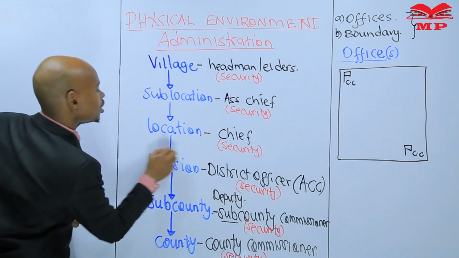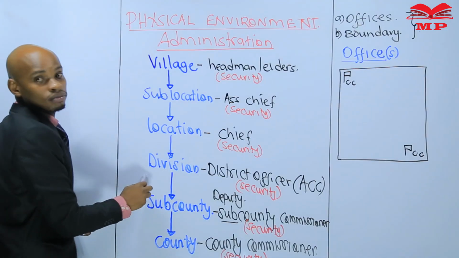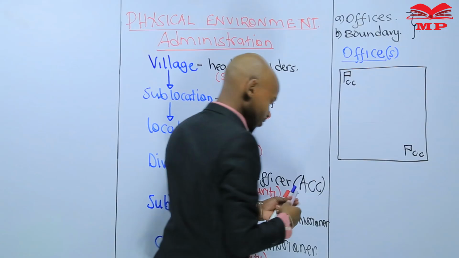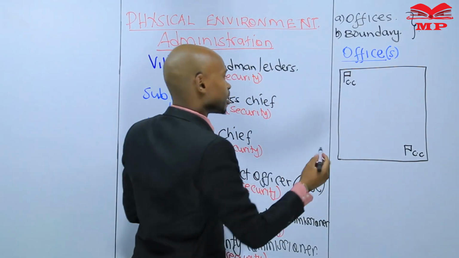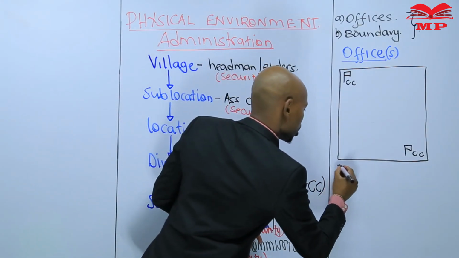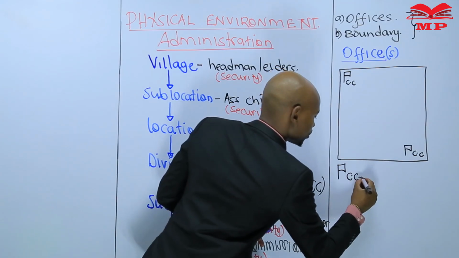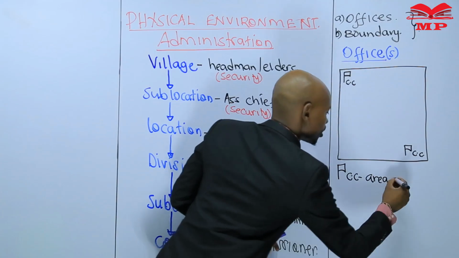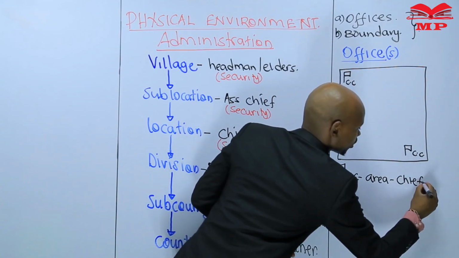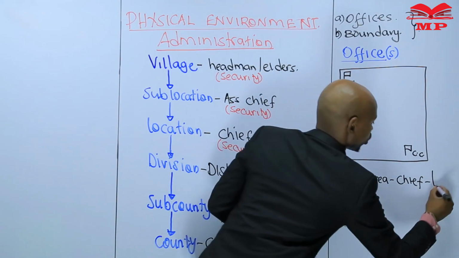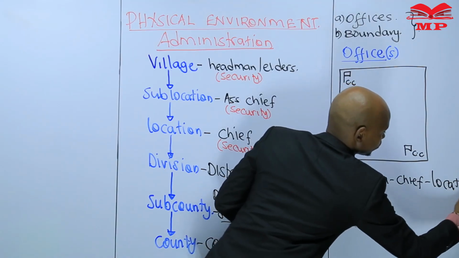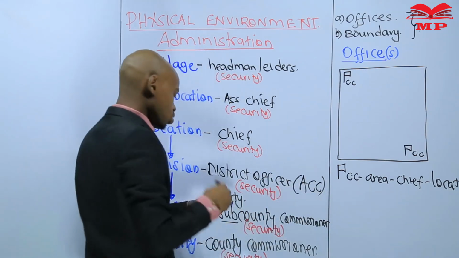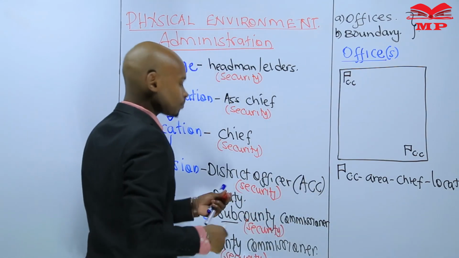A location, many locations, makes a division. So this area is no longer a location. Let us do it like a mathematical question. Example number 1: 1 chief camp, this area is headed by a chief because it is a location. Example number 2, let me use a different color.